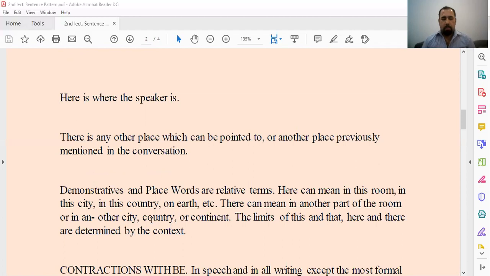When you say here, that means you are talking about something near to you, in your place. Or we say there, meaning a long distance. Okay, here we have another city or country or continent. The limits of this and that, here and there, are determined by the context. You can recognize it, you can know it by the context.